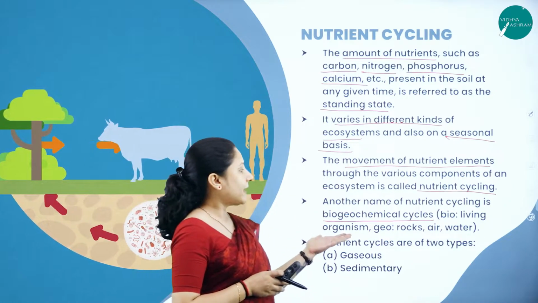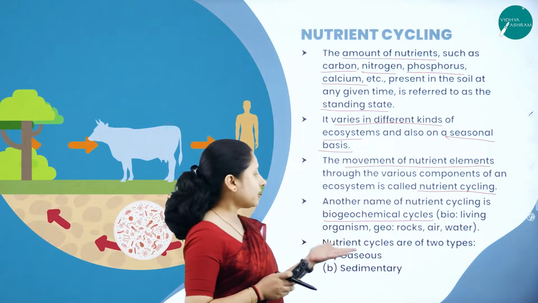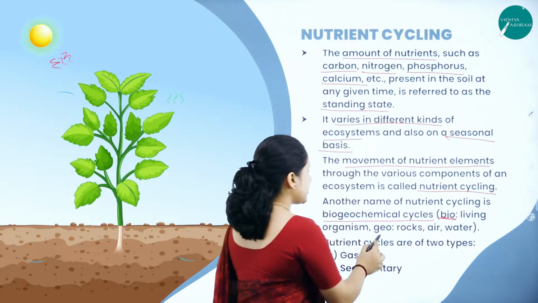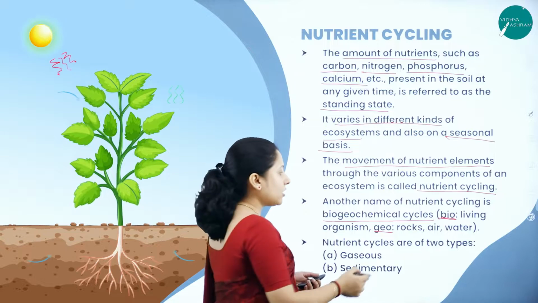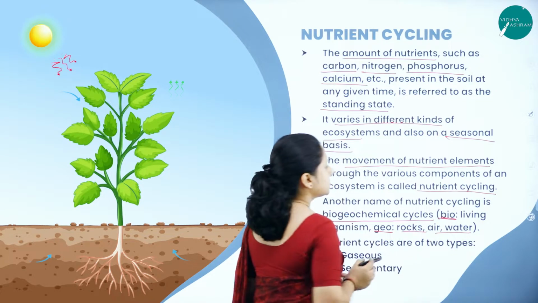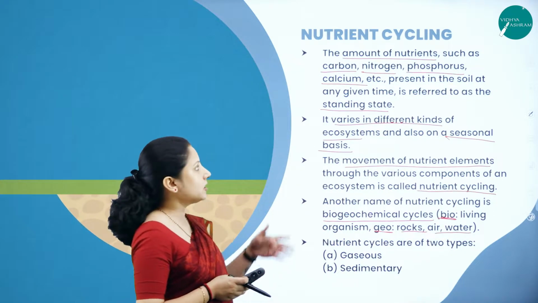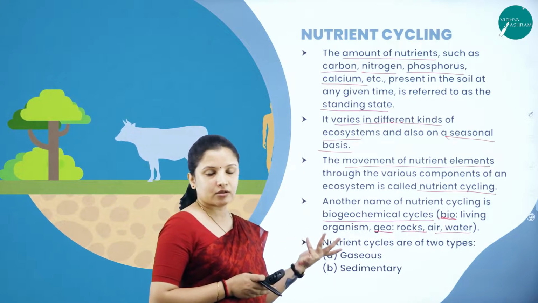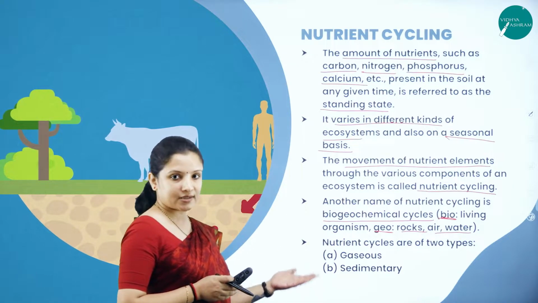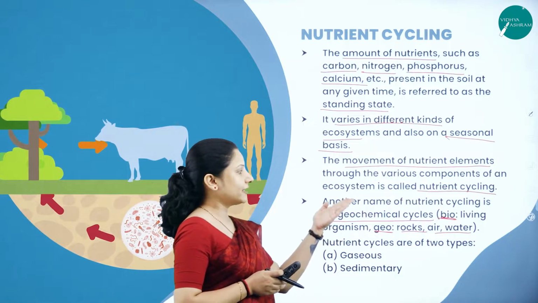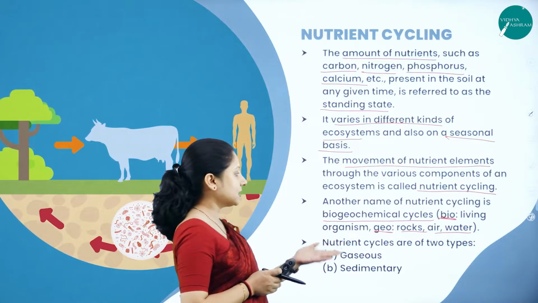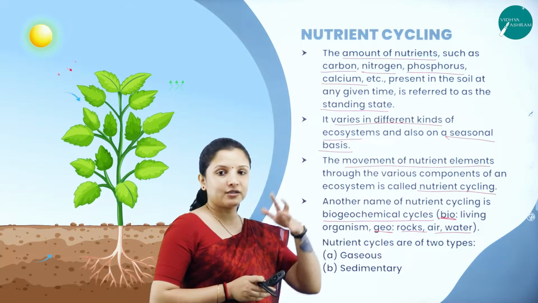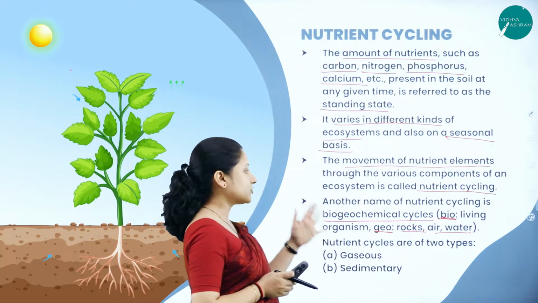So here bio means living. Living organisms are present, therefore the term bio, and geo meaning rocks, air and water are involved. So that is why geo, and chemical is nothing but carbon, nitrogen, phosphorus, calcium, etc. The nutrients, which are nothing but chemicals, are involved. Therefore, it is also called biogeochemical cycles. And it is a cycle because there is an interdependency between all these different organisms in a nutrient cycle.